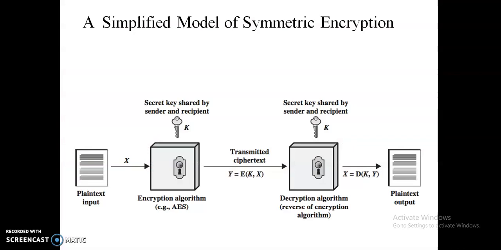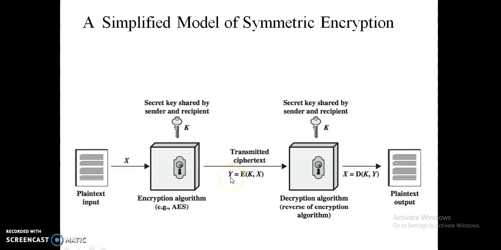In the picture you can see this is the plain text, called X. This is the encryption algorithm. This is the secret key. The plain text is given as the input to this encryption algorithm with the use of the secret key. This key is shared by both the sender and the receiver.